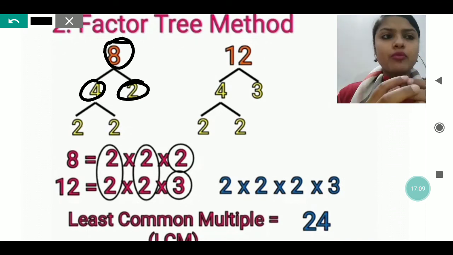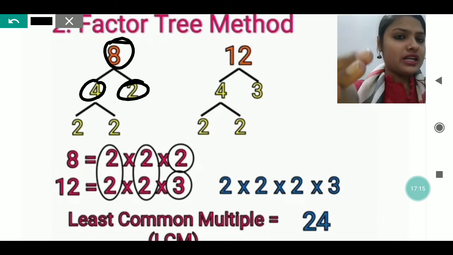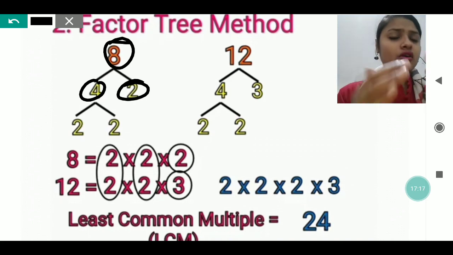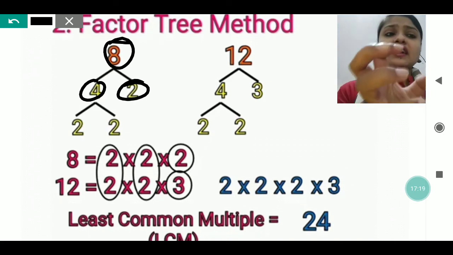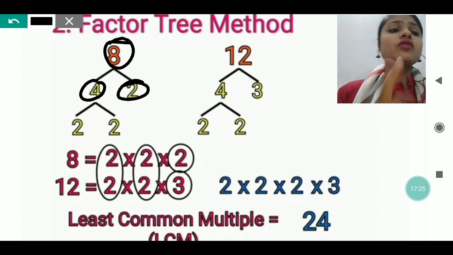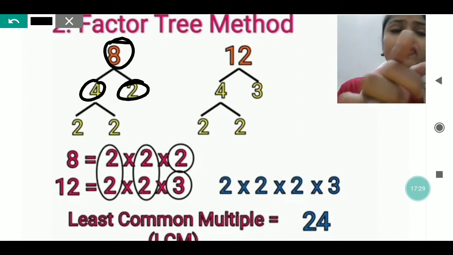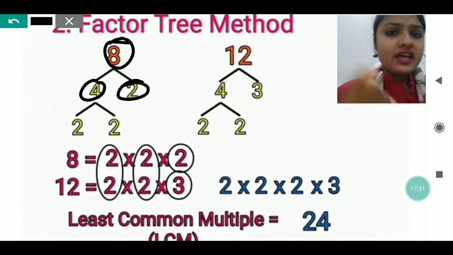When you multiply both the numbers, you will get the product as the number whose factors you are finding out. So that pair of factors you have to take, with which when you multiply, you will get exactly the same number. When I multiply 4 into 2, I get 8.